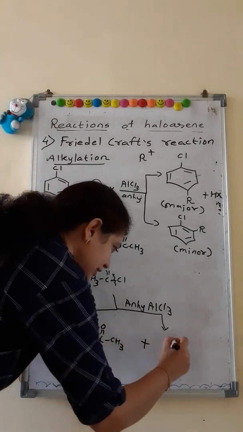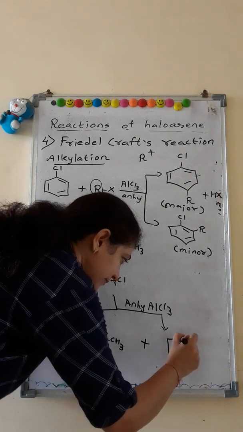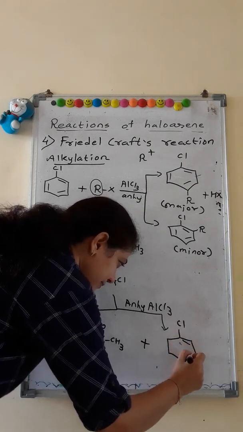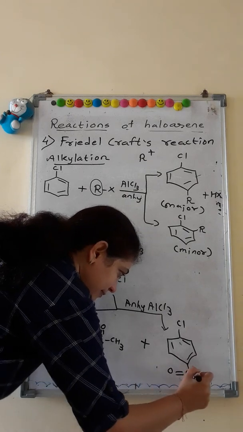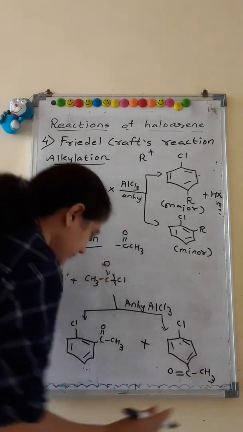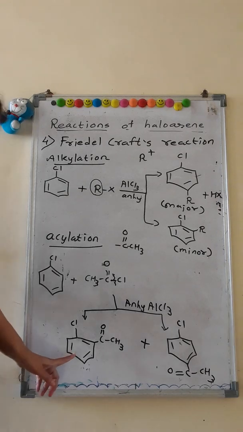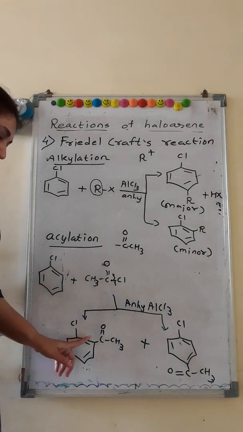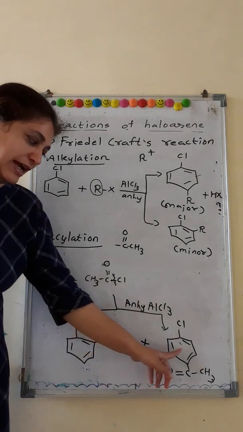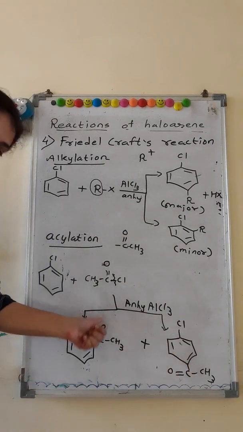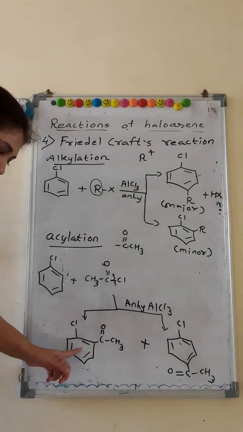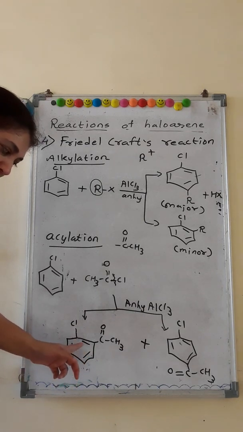And the other product is the para one. Now the name of this compound will be orthochloroacetophenone and parachloroacetophenone, because the major functional group here is the ketonic group and the ketonic group is bonded to the aromatic ring, the phenyl ring.